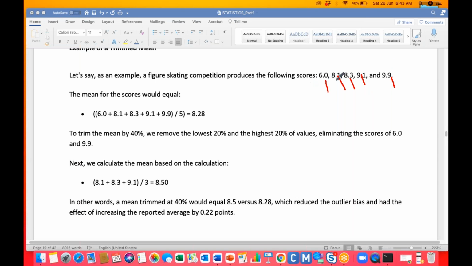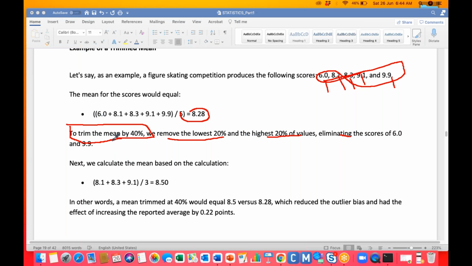I want to calculate the mean of it. For the arithmetic mean, you just need to take the sum of all elements divided by the total number of elements. This is the arithmetic mean. Now I'm applying the 40% trimmed mean. That means you remove the lowest 20% and the highest 20% of the values, so we are going to be eliminating them.